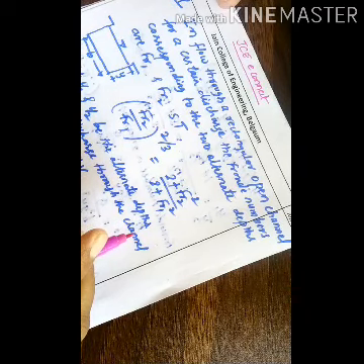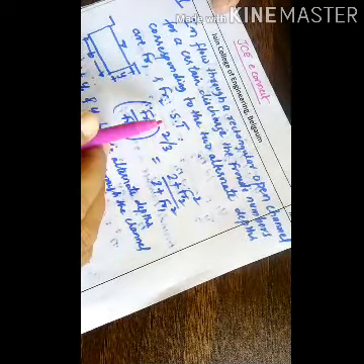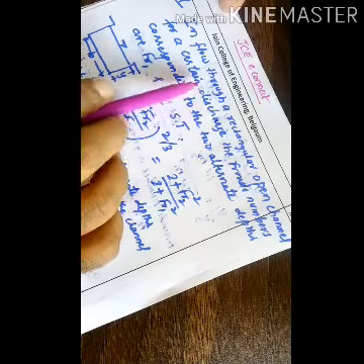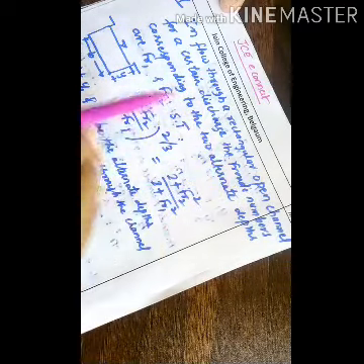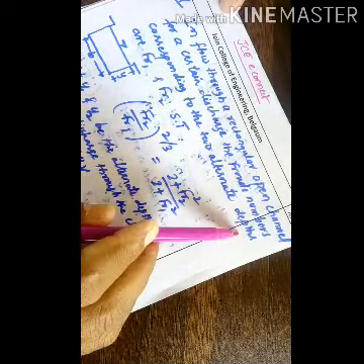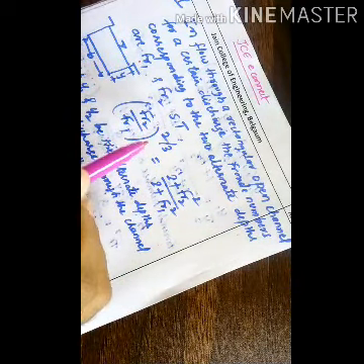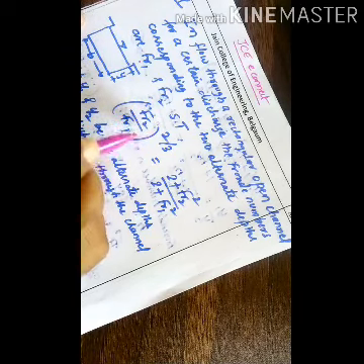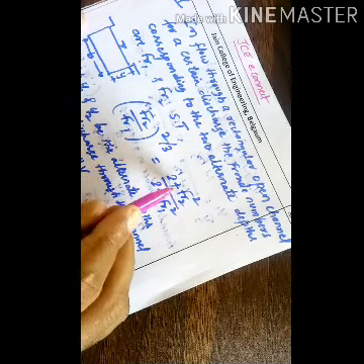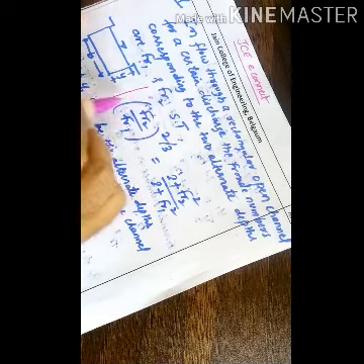So again, I'll be continuing problems on open channel flow, that too on specific energy. Here the problem is: in a flow through a rectangular open channel for a certain discharge, the Froude numbers corresponding to the two alternate depths are Froude number 1 and Froude number 2. Show that (Froude number 2 divided by Froude number 1) whole raised to 2 by 3 is equal to (2 plus Froude number 2 square) divided by (2 plus Froude number 1 square). So this is the question asked here.